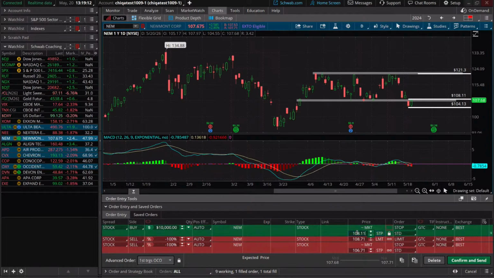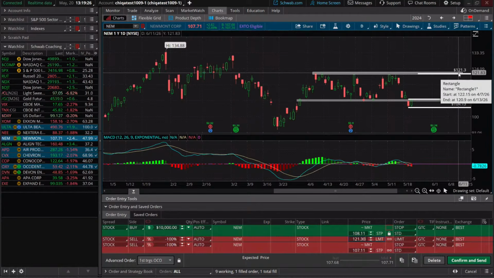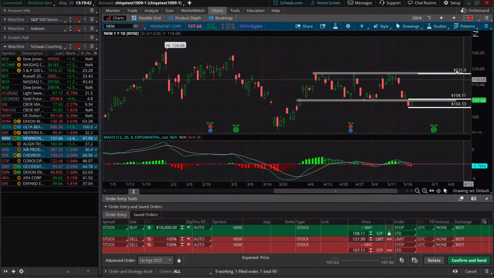So we're going to say wait until the price reaches 108.11, and if it does, we are going to target our upside right around 121.30, which is where we saw that upside resistance right up here. So we're saying, hey, maybe this is just a failed double top or a failed triple top. And if it moves back up, this tells us that this is more of a continuation pattern, putting price back into this range, back into this box. And where could price possibly find itself? Well, up right around 121.